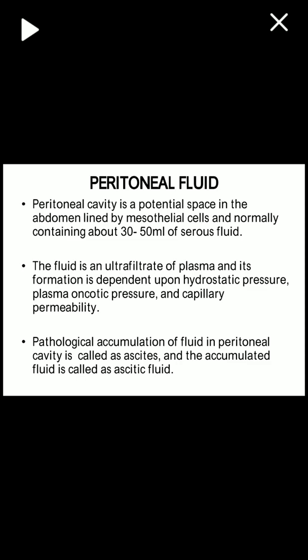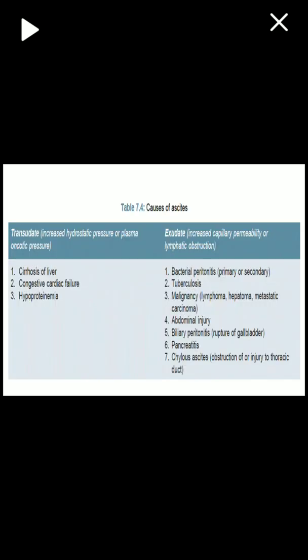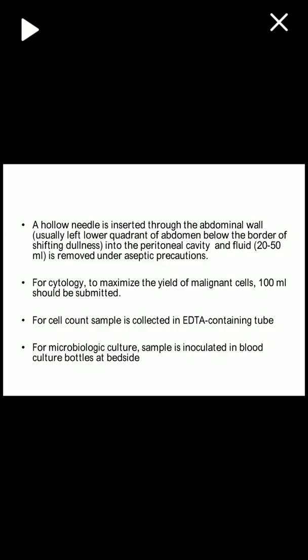Pathological accumulation of fluid in the peritoneal cavity is called ascites, and the accumulated fluid is called ascitic fluid. Again, the causes of ascitic fluids are almost the same as for pleural fluid. It has both transudates and exudates. In transudate there is increased hydrostatic pressure or plasma oncotic pressure. The causes are cirrhosis of liver, congestive cardiac failure, and hypoproteinemias. Whereas in exudates, there is increased capillary permeability or lymphatic obstruction. We have inflammatory conditions like bacterial peritonitis, tuberculosis, malignancy, abdominal injury, biliary peritonitis, pancreatitis or chylous ascites.